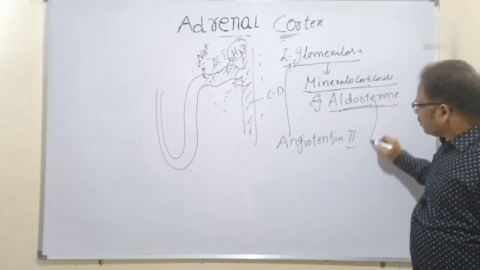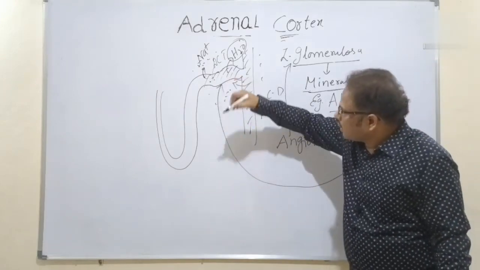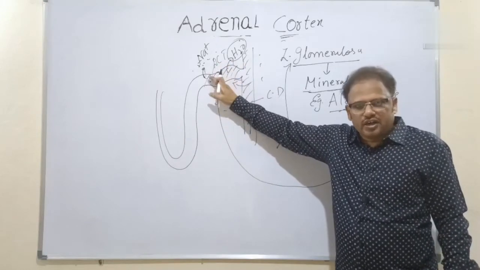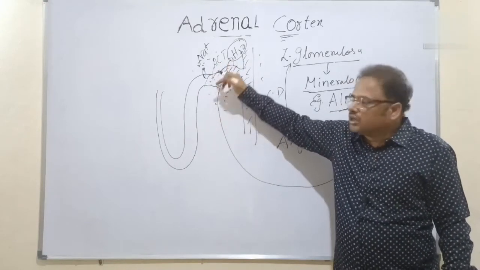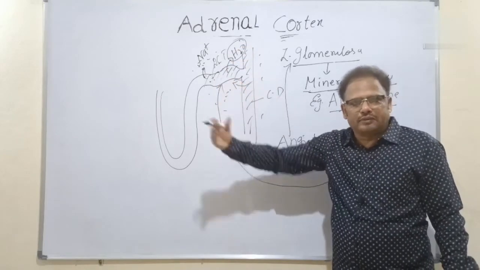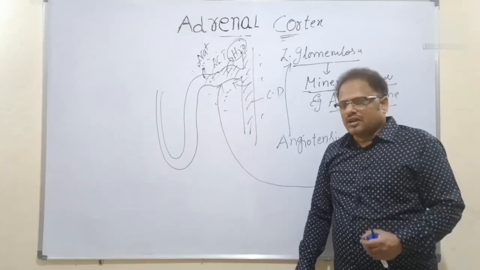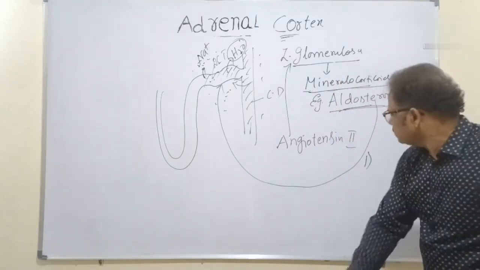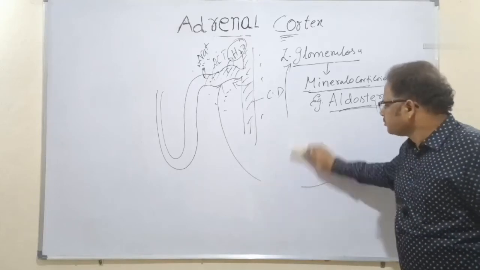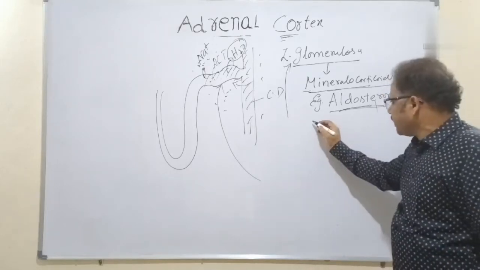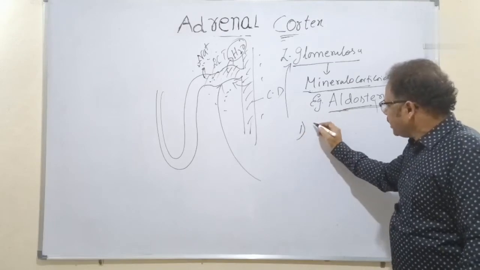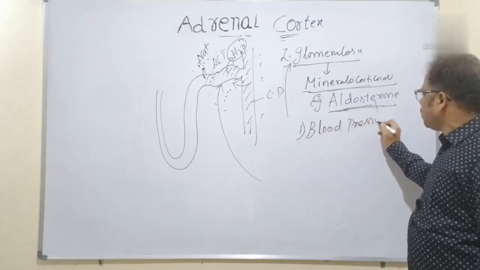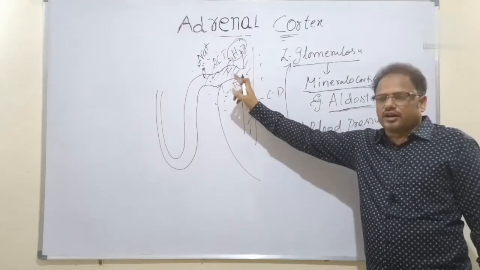The aldosterone now stimulates increased renal reabsorption of sodium and water from the renal filtrate of the tubule into the interstitium. From there it goes to the blood. In this way, aldosterone is responsible for various functions. One, blood pressure is maintained because of the increased renal reabsorption.